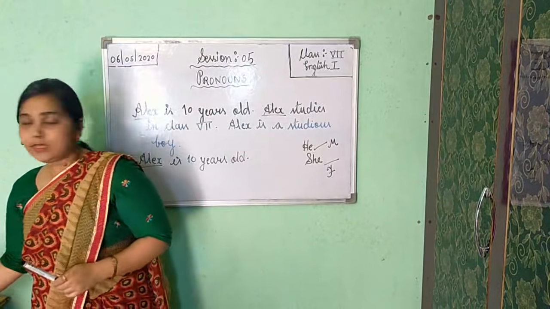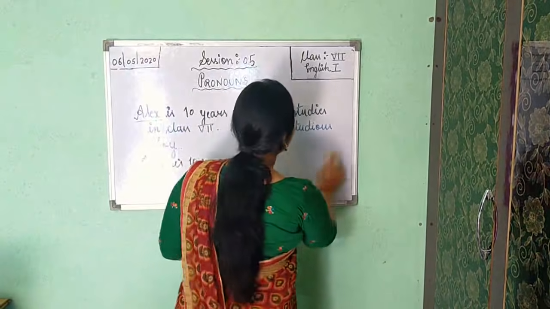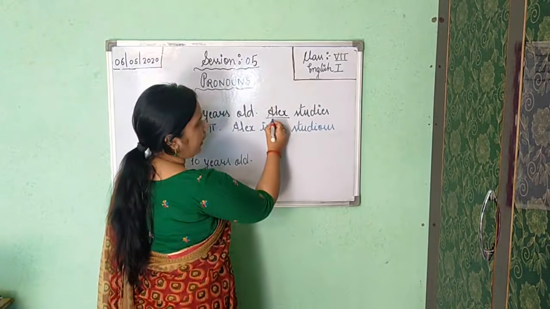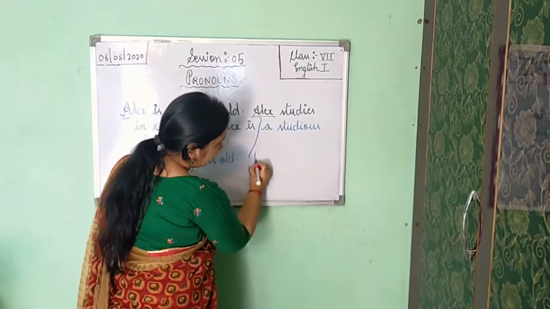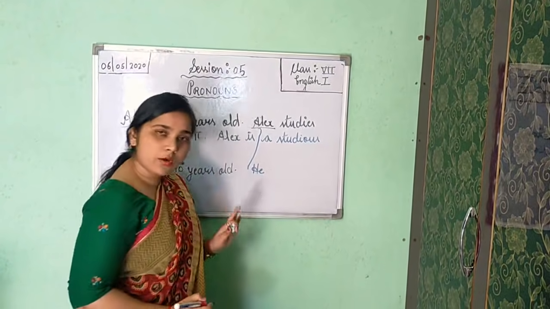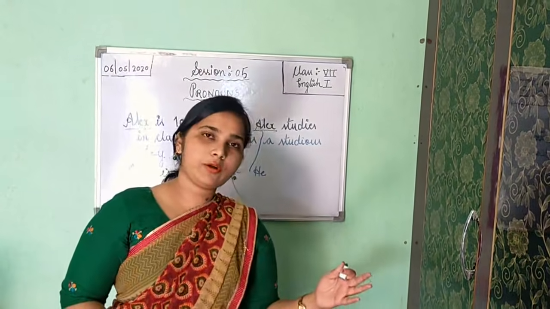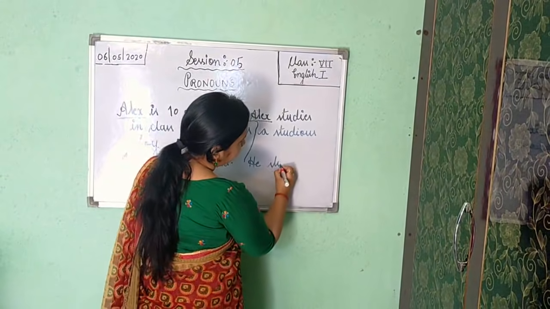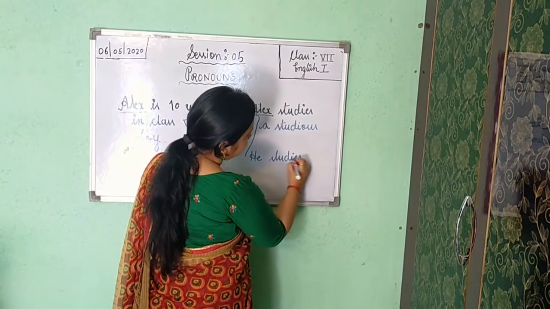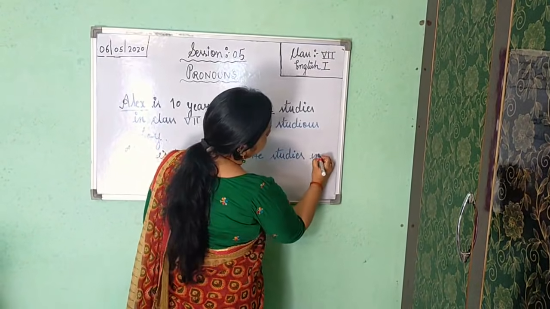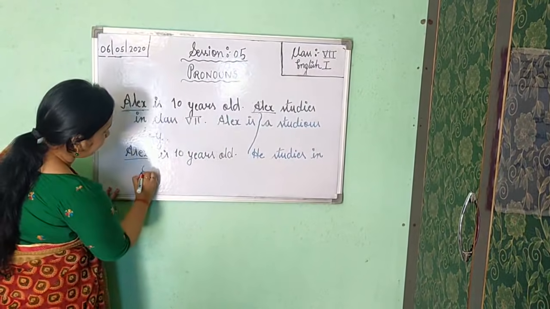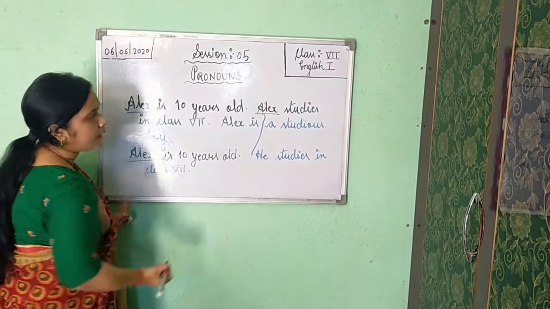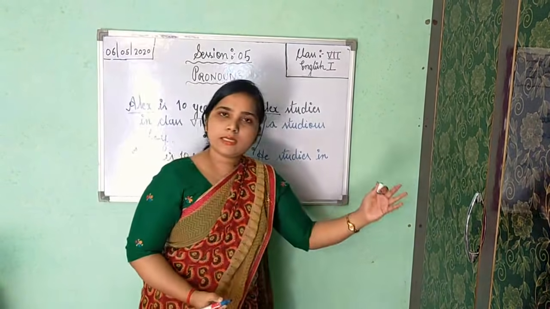Everybody knows it. So we are talking about Alex. So just simply we'll do one thing. Here we'll write at the place of Alex we will write he. Understood? Because Alex is a boy, so we have to write he at the place of Alex. He. Now rest all the part of the sentence. He studies in class 7.